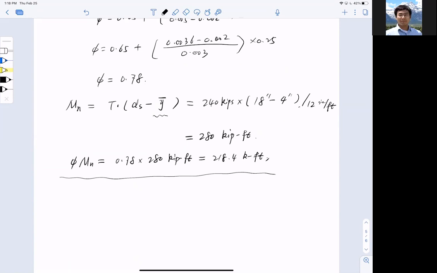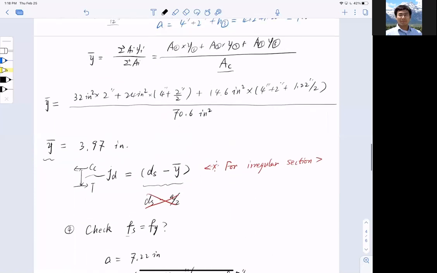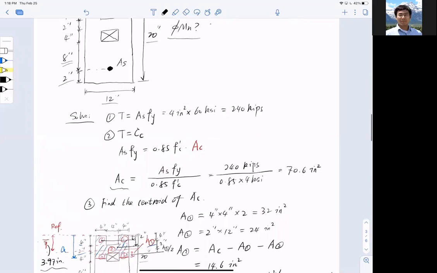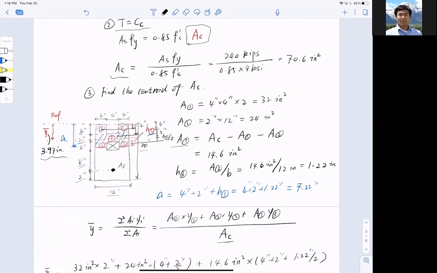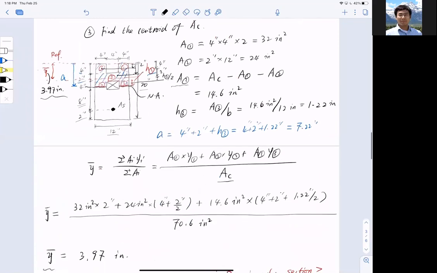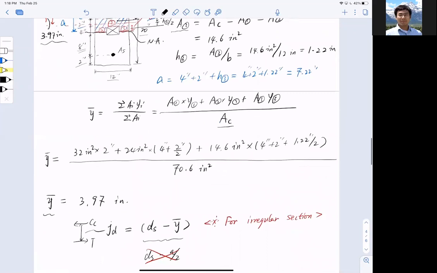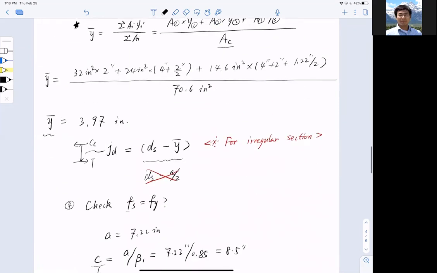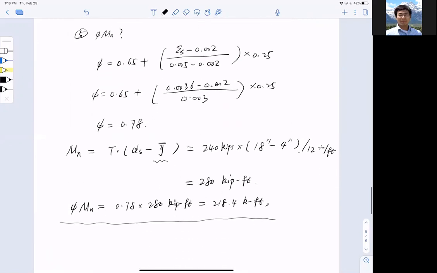Along the process, there are several key points and caveats. First of all, I determine my Ac, the area in compression, utilizing tension equal to compression. Then I find out where exactly the neutral axis is. This line right here is the neutral axis, or equivalent neutral axis. Once I find that, I can find my a and the centroid of the compressive zone. This part is critical, and then I go on and find my capacity.